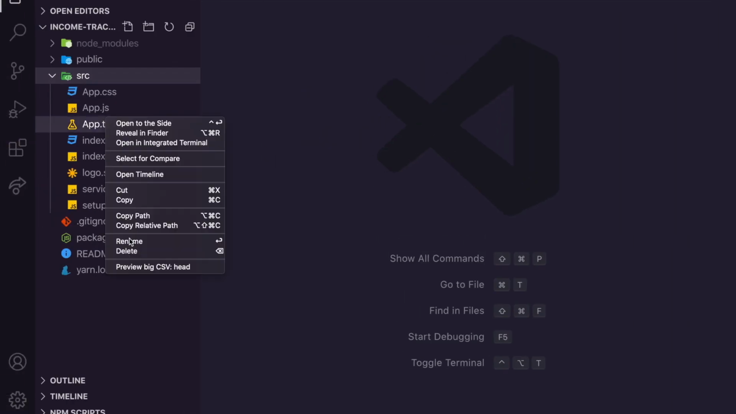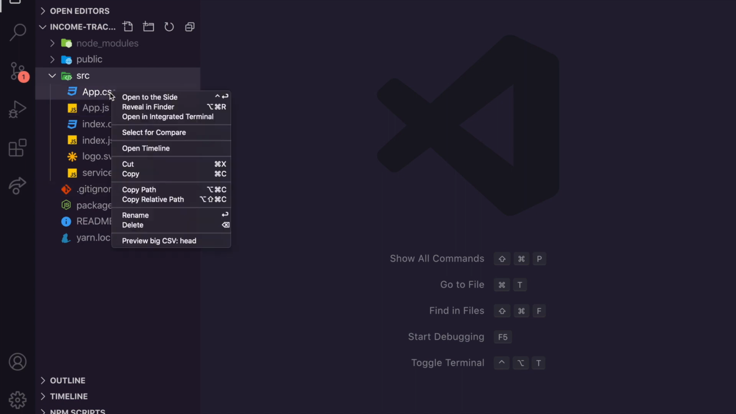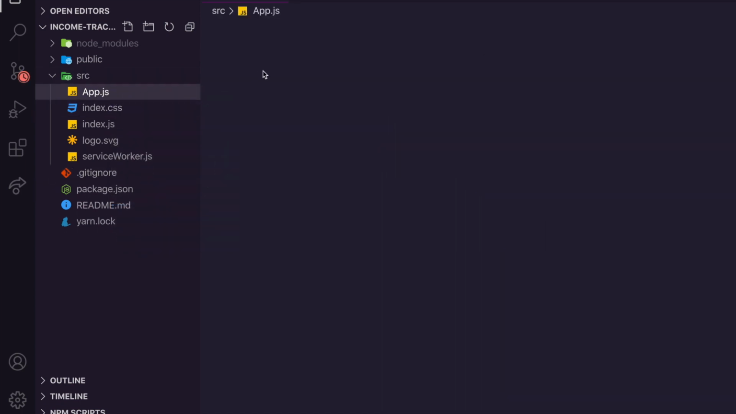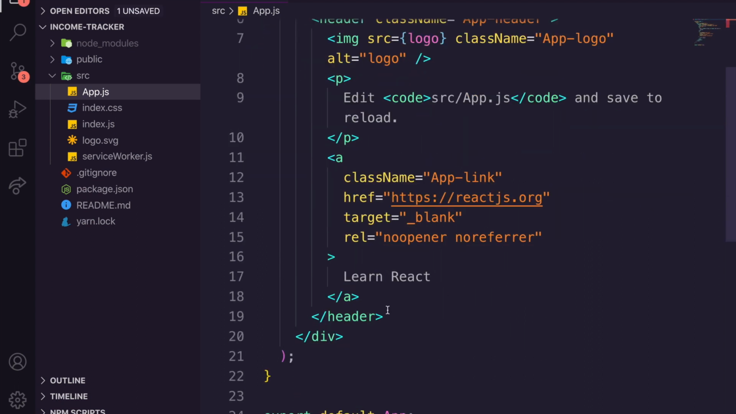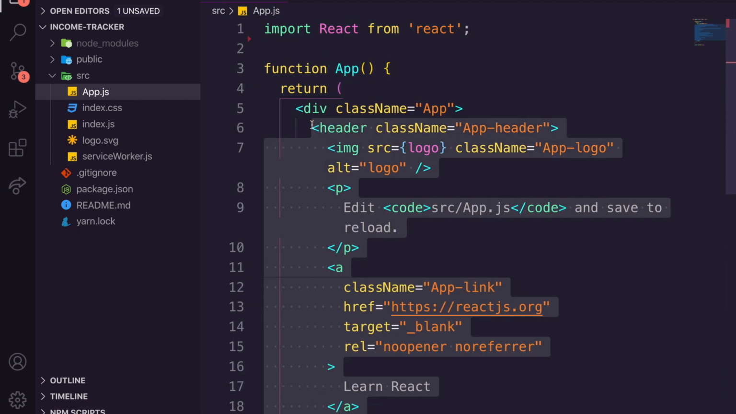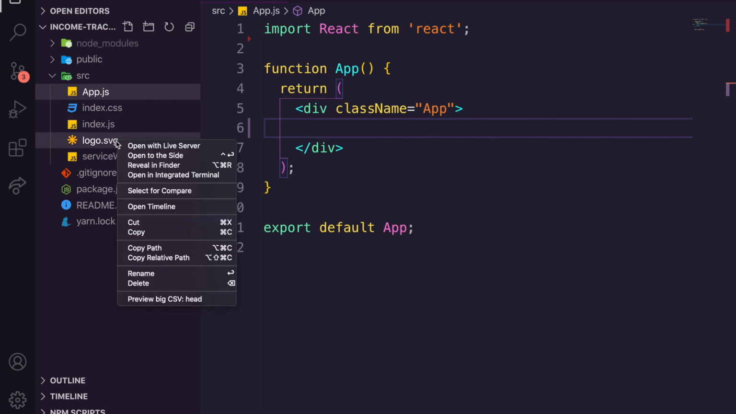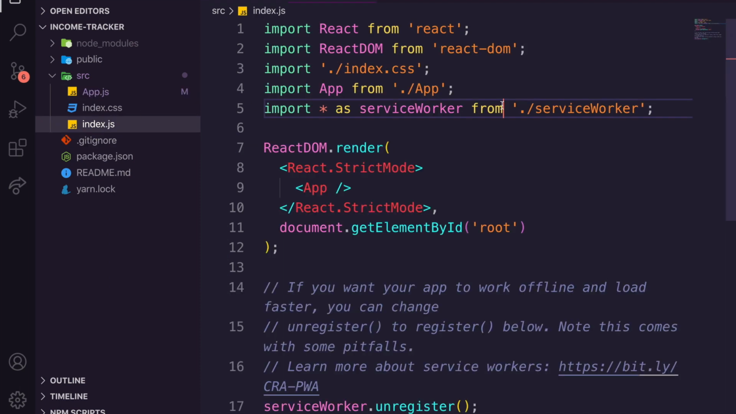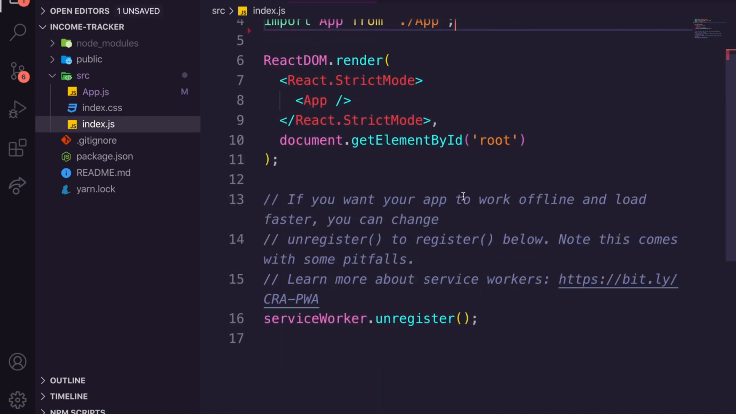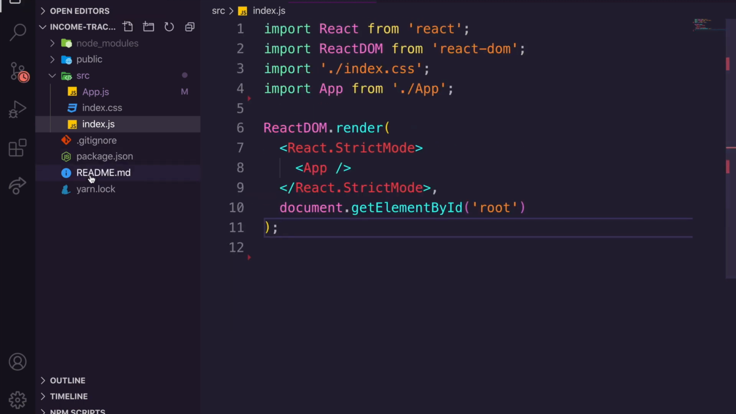So we're going to remove the tests. I'm also going to remove the setup tests. I'm going to delete the App.css. I'm going to go into the App, and we're going to remove the logo and that from in here. We're also going to remove the header all the way up to here and remove. Now I'm also going to delete the logo from the file directory and the service worker, but we're going to go into index and actually remove the service worker from in here and remove its functions. There we go. So now we have a very stripped back system.